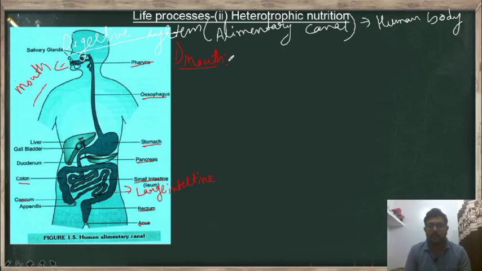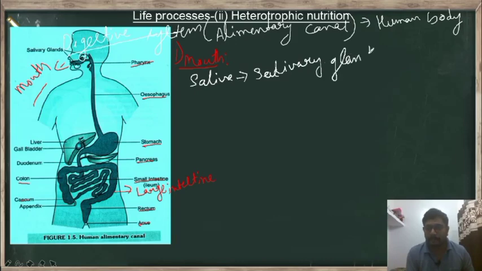waters. So what is the name of this water? That water is called saliva, and this saliva is secreted by the salivary gland. That means in the mouth we have which gland? The salivary gland. We have three pairs of salivary glands, and these salivary glands secrete saliva.